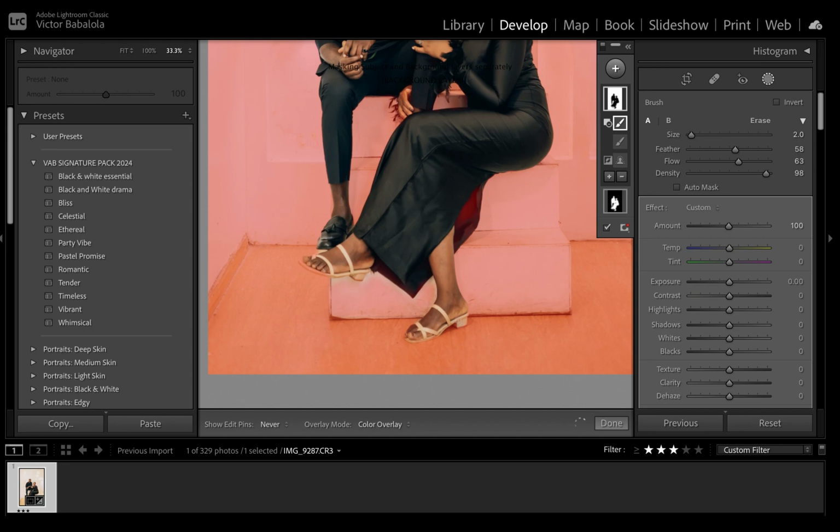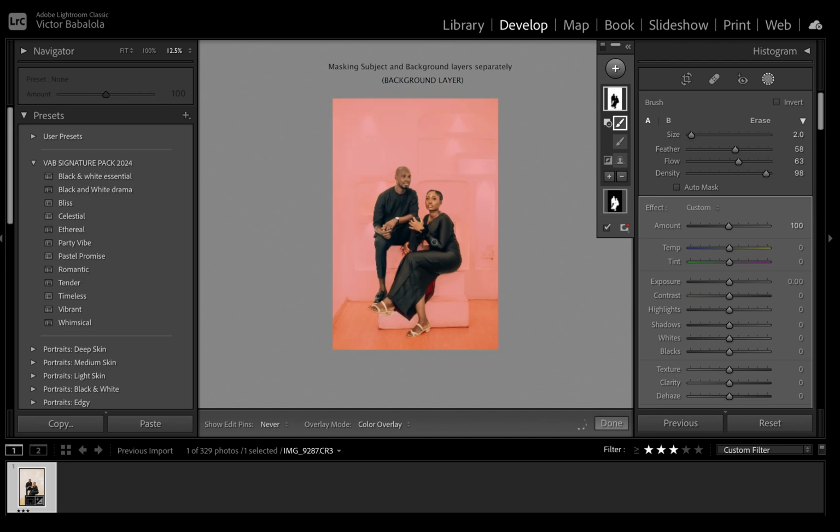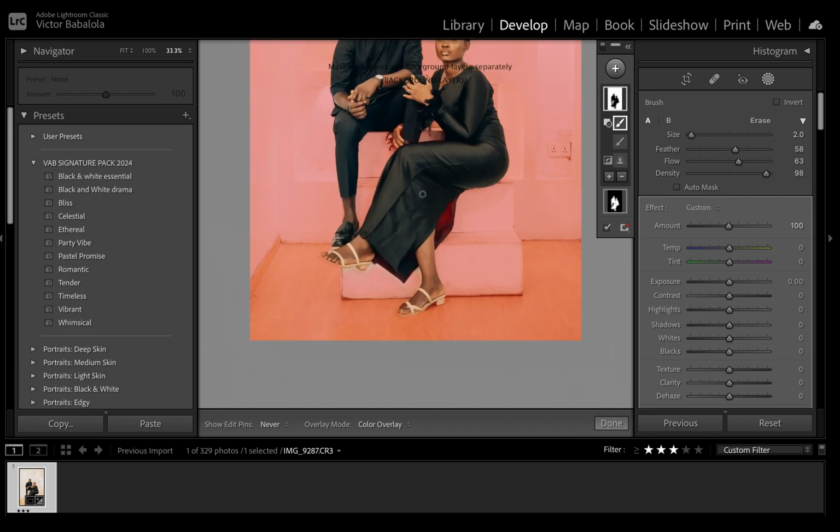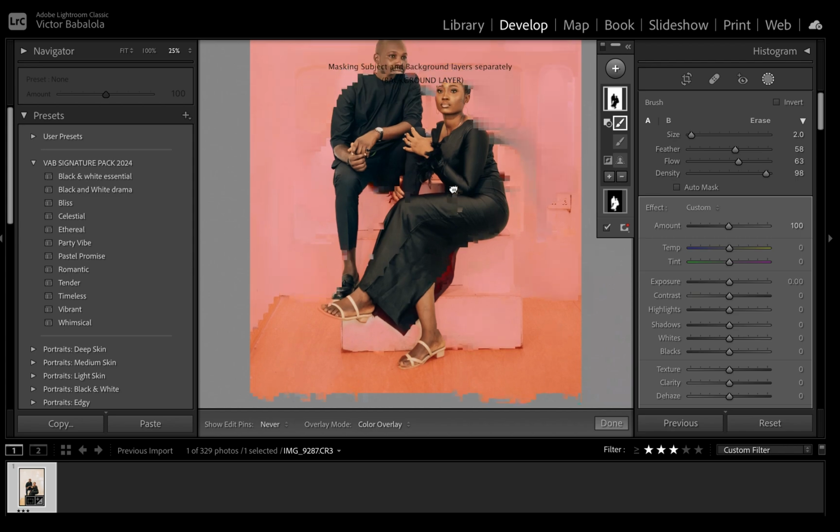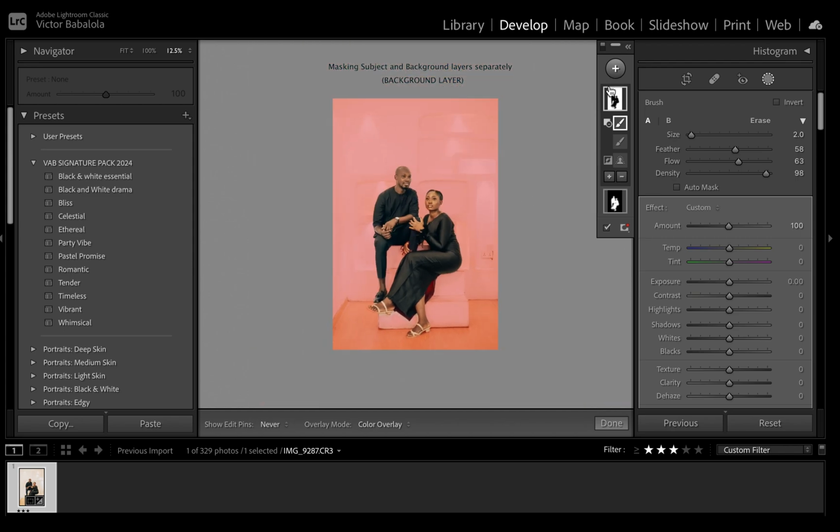So this is me removing a part of the selection that is not supposed to be affected by the adjustment that I want to do on the background of the image. So now the background has been selected separately and the subject selected separately. So this is me working on the background layer only.